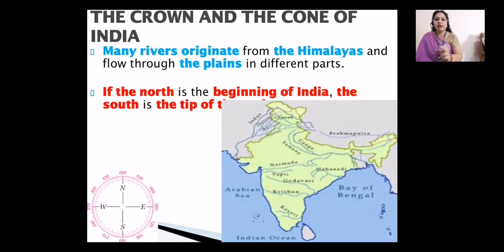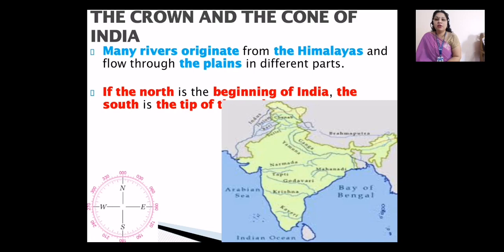If you see the map in the slide, I have shown you so many rivers which are flowing in our country, from one place to another. This is the reference map on the right hand side, which shows many different rivers. We have Kaveri, Ganga, Brahmaputra, Tapti, Godavari, Krishna. So there are different rivers in our country.